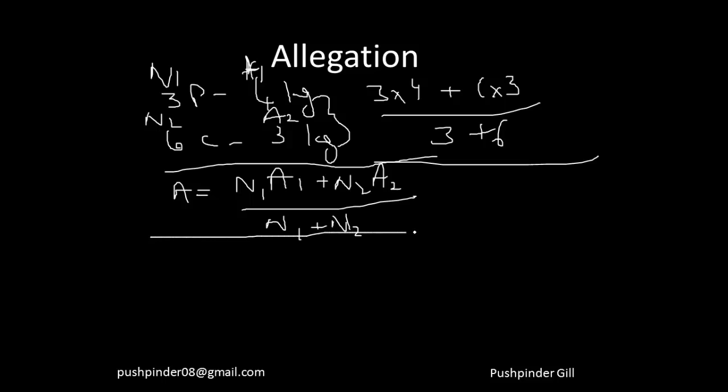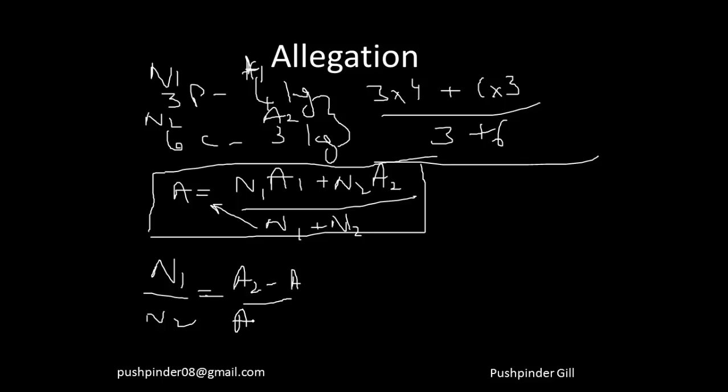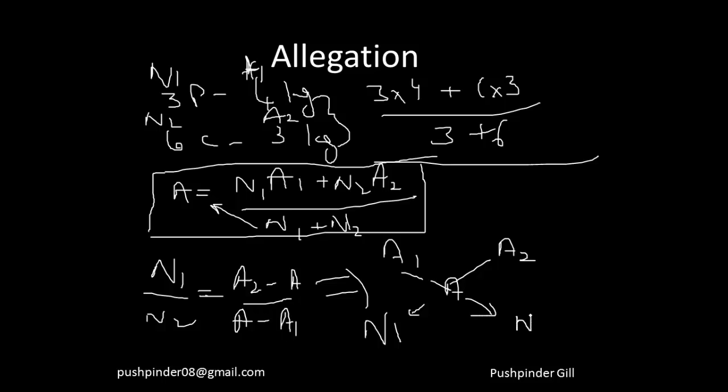Now if you rotate this equation, if you try taking this to this side and taking some things to be common, you'll get N1 upon N2 to be equal to A2 minus A upon A minus A1. So you'll get this, right? So this is nothing but, if I draw it in a diagram, I can say that if I keep A1 here, I keep A2 here, I keep A here, this minus this is going to give me this, and this minus this is going to give me this.